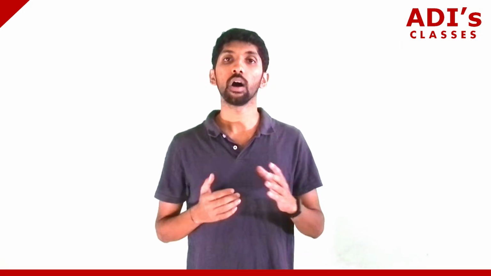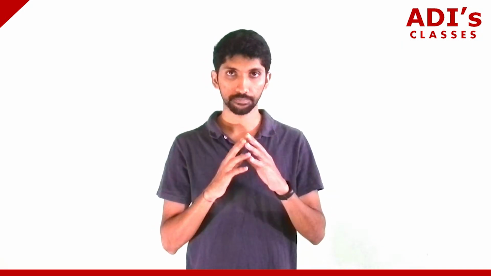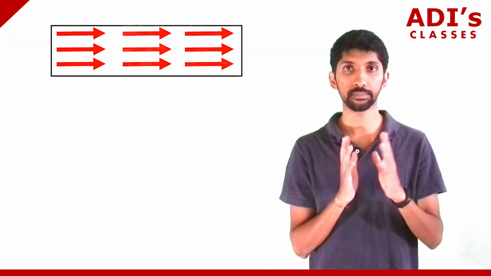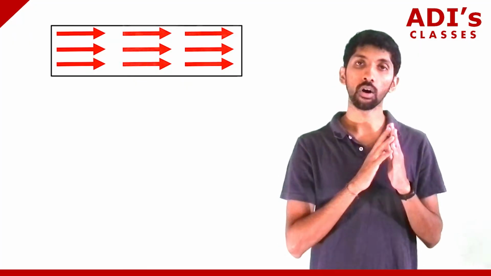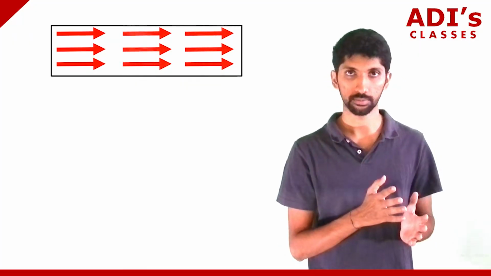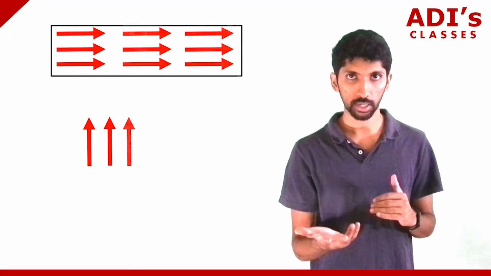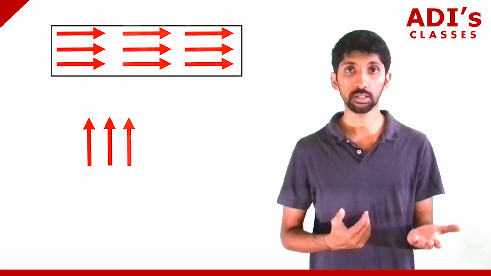Now, how we can explain this is, let's say you have a metal. Every metal has atoms which are aligned in some direction, correct? In a ferromagnetic substance, all the atoms will be aligned in one direction. You give temperature, meaning you're giving energy to those atoms.